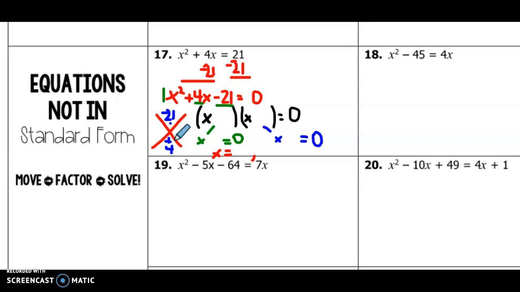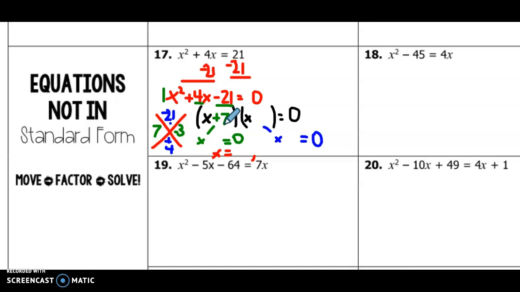Right now I'm thinking that 7 and 3 might be good possibilities, so I'm going to put in a 7 and a 3. But now we need to decide if it's going to be positive or negative, because when I multiply a positive times a negative, I should get a negative. So one of these is going to have to be negative, and I want to think about which one is going to give me a 4 when I add them together. In order to make that happen, I need to do -3. Sorry, I'm really slow with writing on this because I'm writing with a finger pad and it's tough.